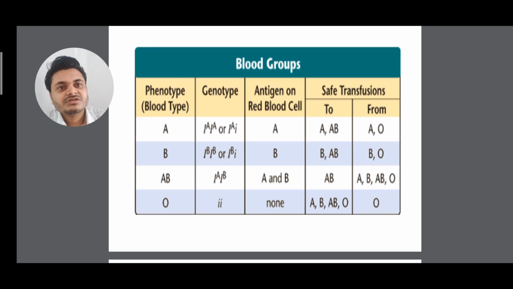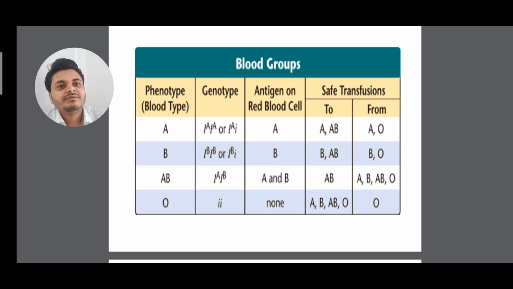Clear? So you can see that in A blood group we have IA IA or IA IO. For B blood group we have IB IB or IB IO. For AB blood group it is IA IB or IB IA. And for O blood group we can write small i or IO. Clear?